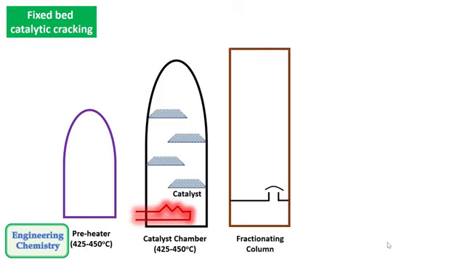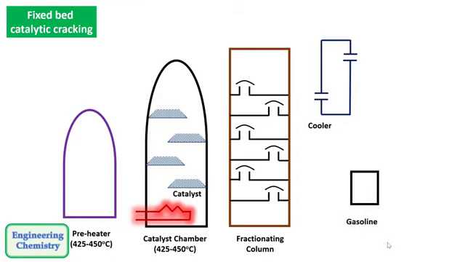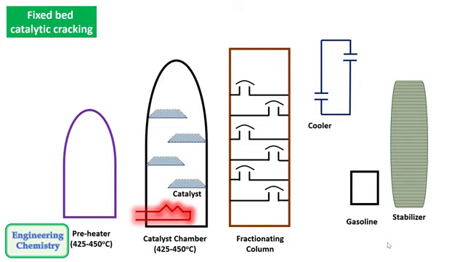Then there is a fractionating column which separates the gasoline into three layers: upper layer, middle layer and lower layer. Generally the middle layer is the layer which contains pure gasoline. After this there is a cooler to condense the gasoline. At the end the gasoline is collected and gases are removed in the stabilizer.